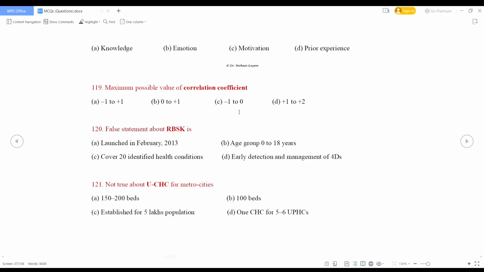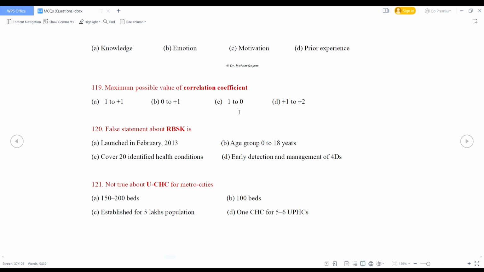False statement about RBSK. Launched in February 2013, age group 0 to 18 years, cover 20 identified health conditions, early detection and management of 4Ds. A similar question has been discussed previously, so answer the question. This program involves screening of children from birth to 18 years of age for 4Ds. These are defects at birth, diseases, deficiencies and developmental delays spanning 32 common health conditions for early detection and pre-treatment and management, including surgeries at tertiary level.